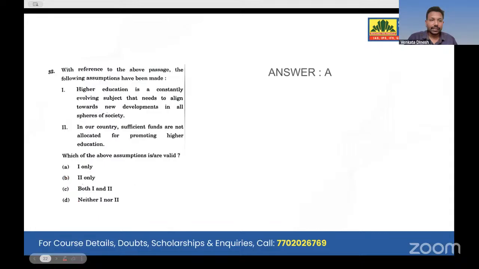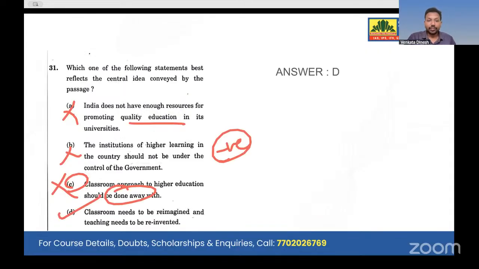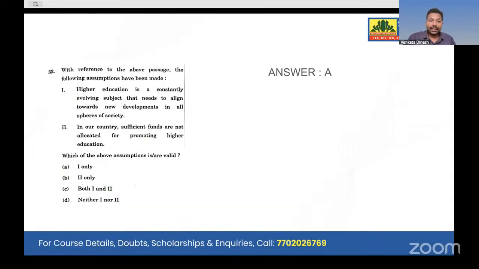Okay, yes. And 32, after two questions, we'll move on to the reasoning part. With reference to the above passage, the following assumptions have been made from the same passage. What assumption can we make? Okay. Higher education is a constantly evolving subject that needs to align towards new development in all spheres of society.